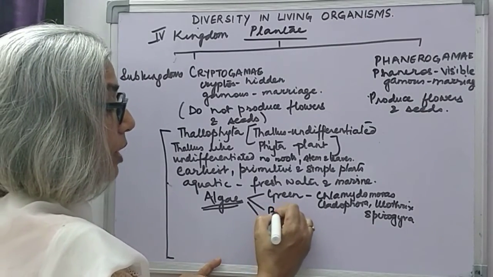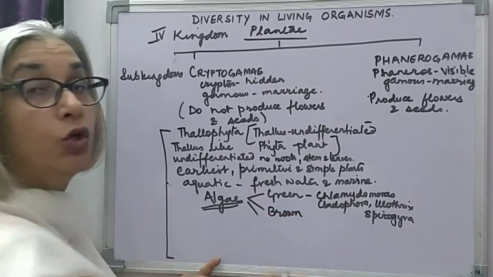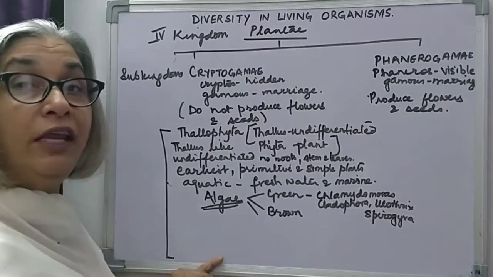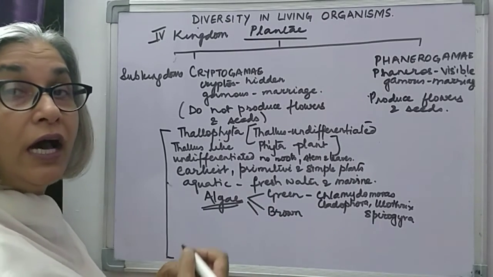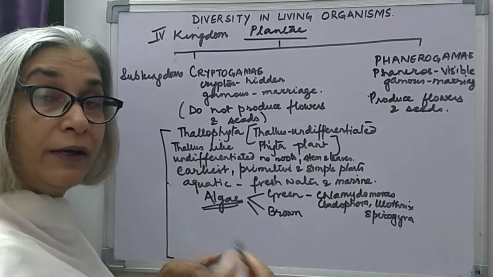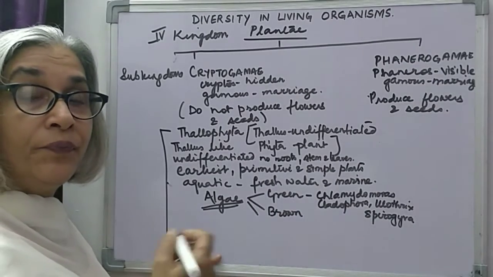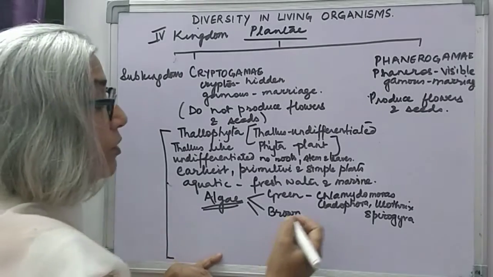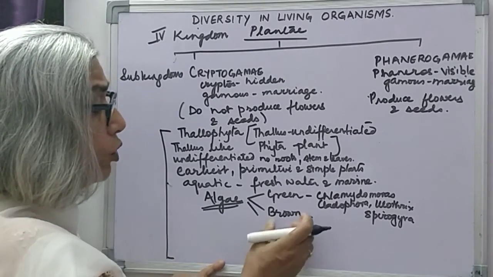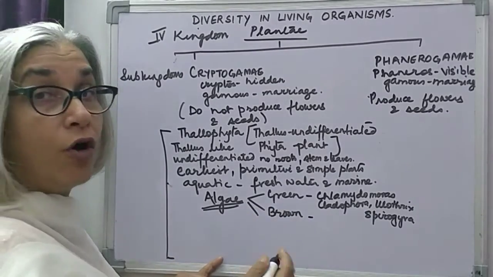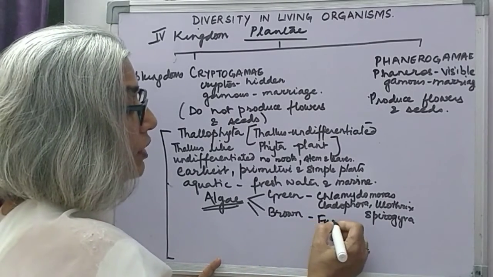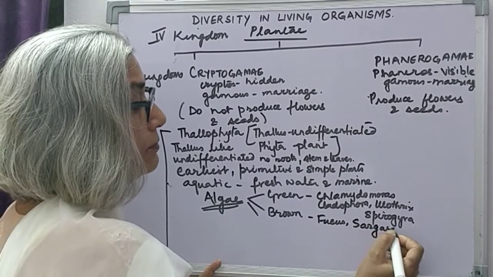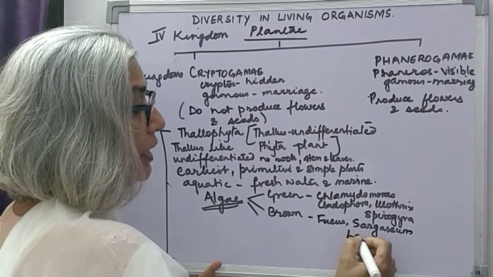Then there is brown algae. It comes under the group Phaeophyceae. Along with the green pigment chlorophyll, other pigments like fucoxanthin and carotenoids are present, which give them brown color. Most of these are marine forms, and examples of this are Fucus, Sargassum and Laminaria.